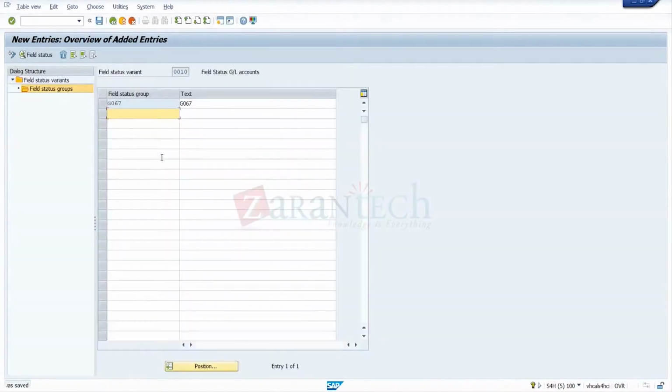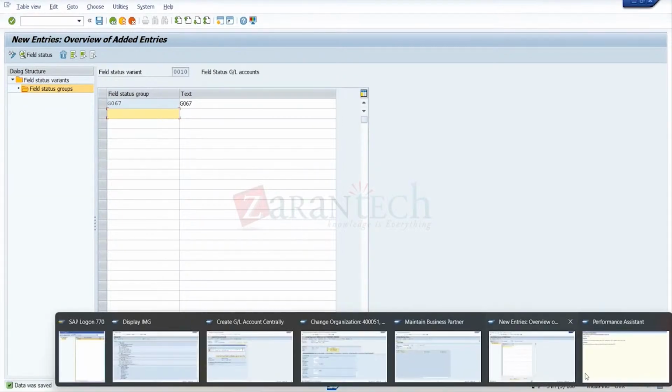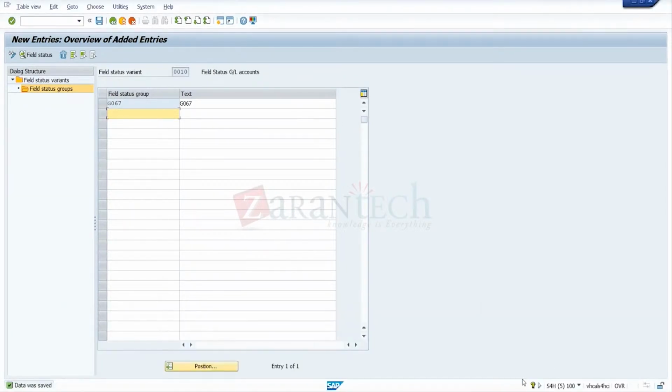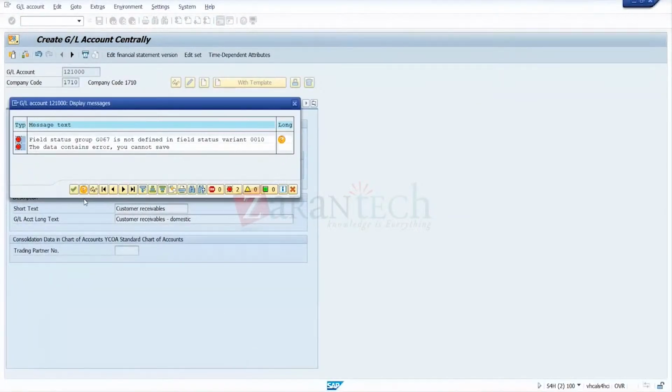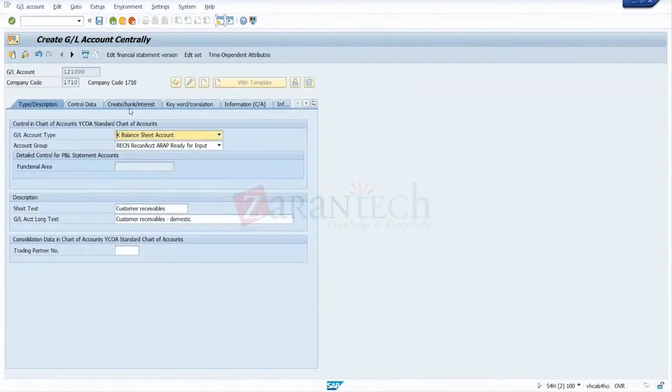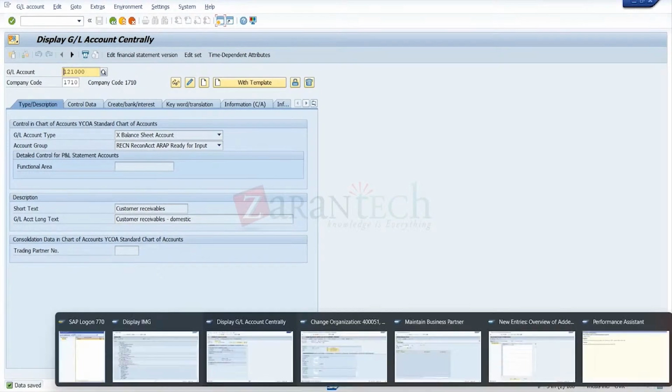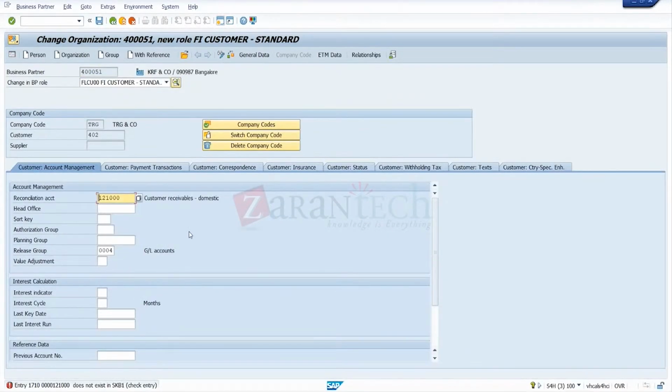Okay, enter. I'll go there again. So go for name, go for GL account. Now try this again. Okay, got saved. So now you go for the BP master, it will work now. So go for the application account. Try to save this one.